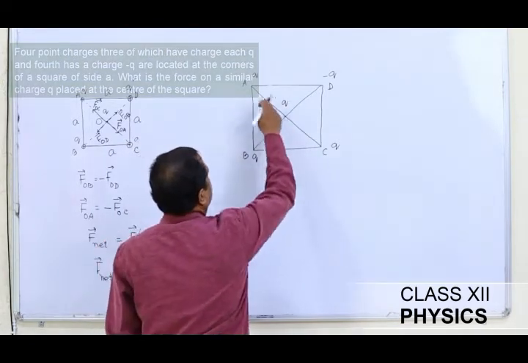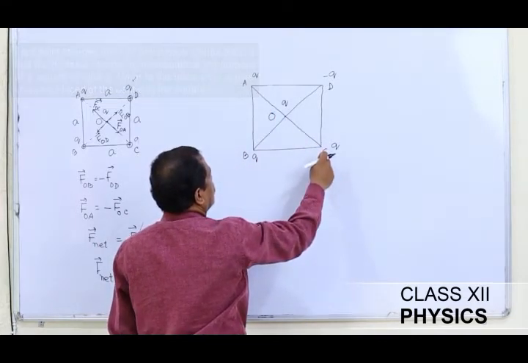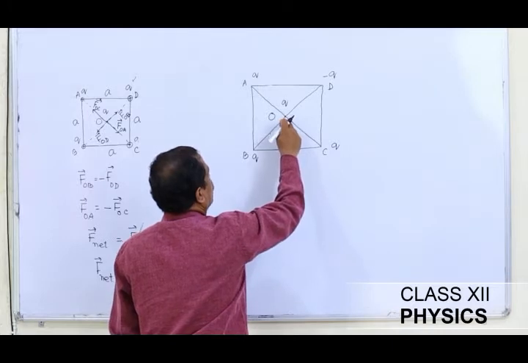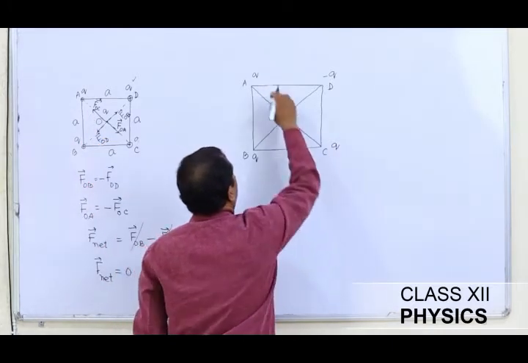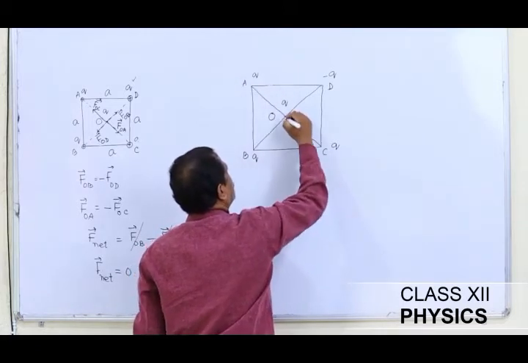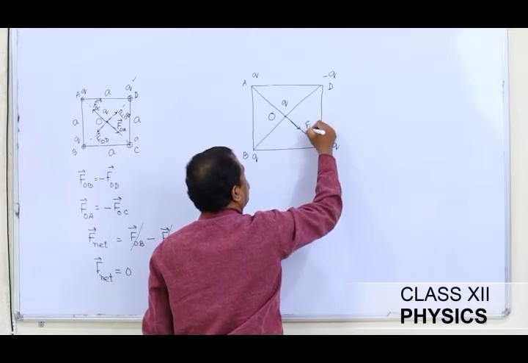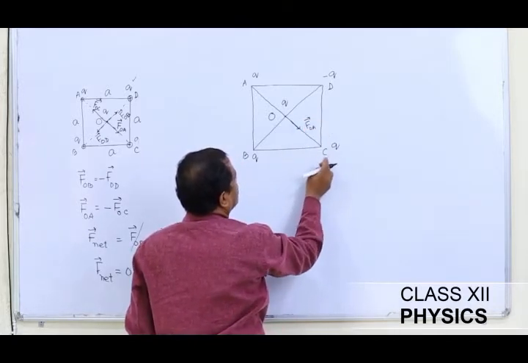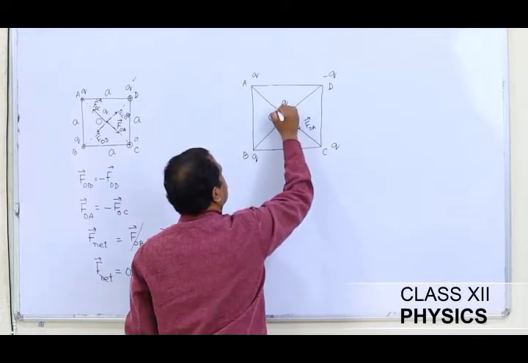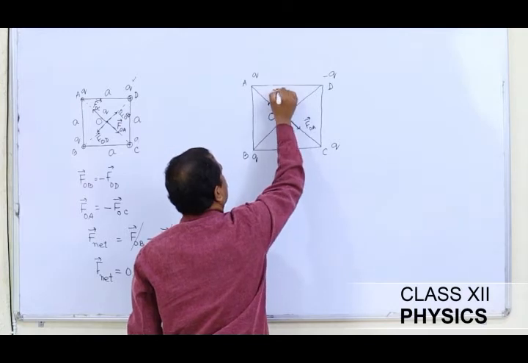When we look at the charges, the Q placed at A and C and the charge placed at O, this case is similar to the previous one. The charge Q placed at A will repel this one in this direction, which is FOA, and here the charge placed at C is going to repel the charge placed at O, so this will be FOC.